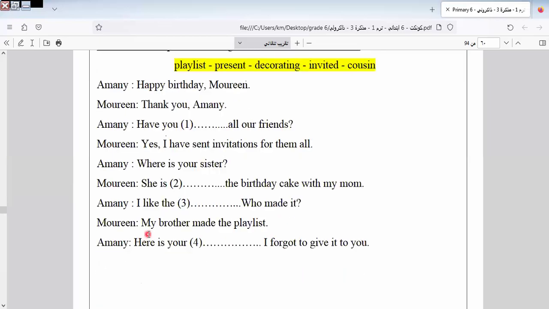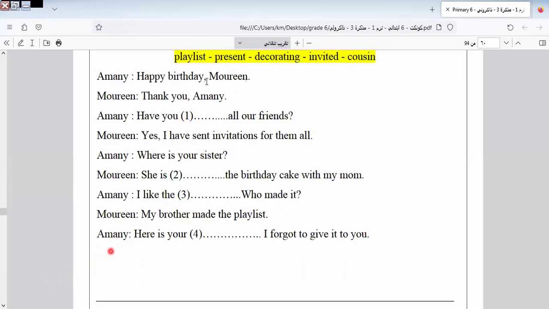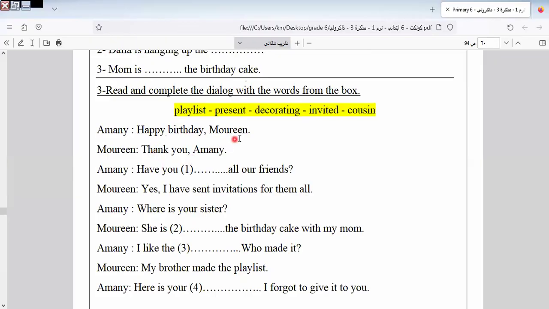Let's answer the question related to this part. Here we have, happy birthday, Marlene. I think Amani and Marlene. Happy birthday, Marlene. Thank you, Amani. Have you invited all your friends?